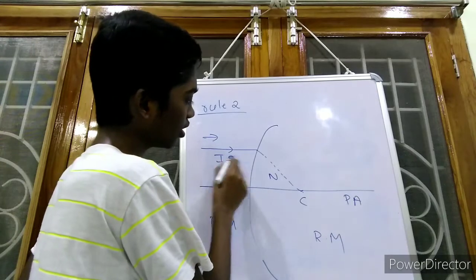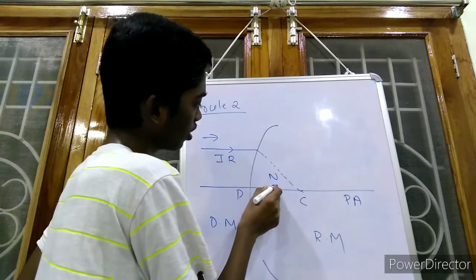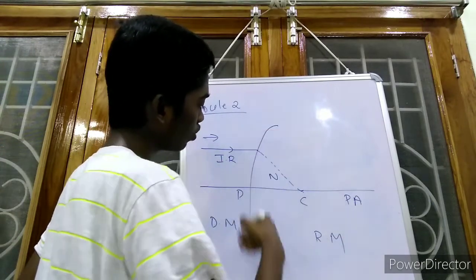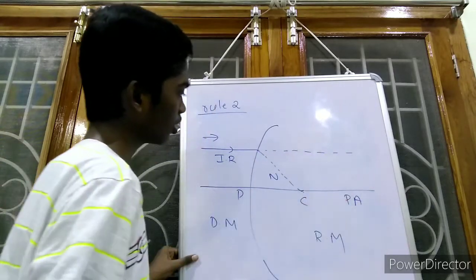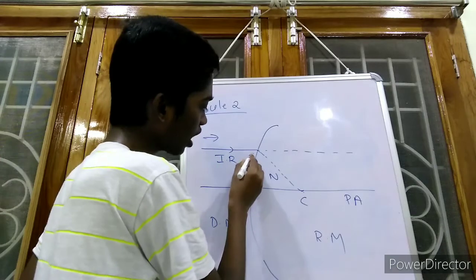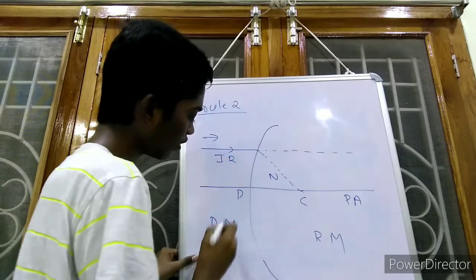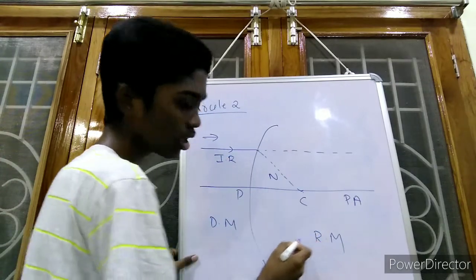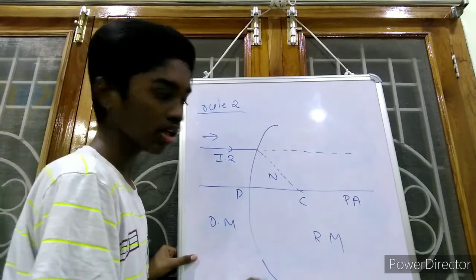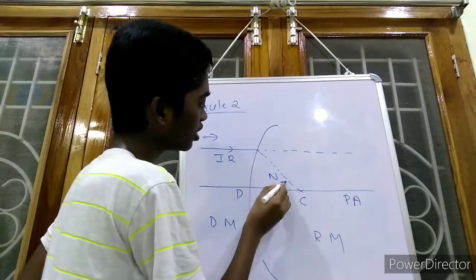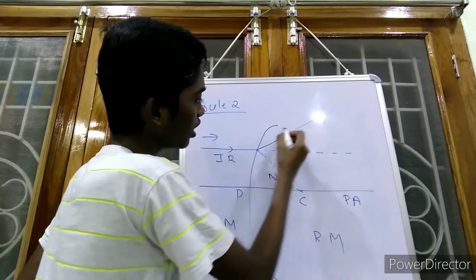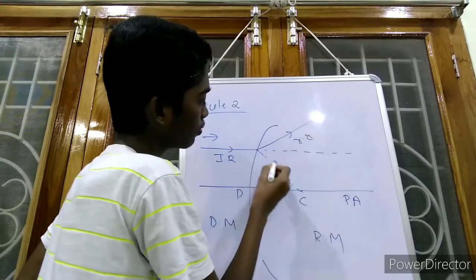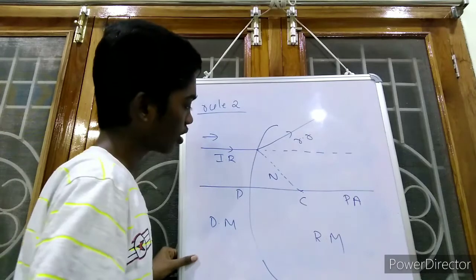So this is the incident ray and this is the normal. If there would be no convex surface, the light ray must be traveling in its own straight path. Now the refracted ray, according to the rule, when the light ray is traveling from denser medium to rarer medium, then the refracted ray must be passing away from the normal. So this is the normal. Then the refracted ray will go like this. Here the refracted ray is moving away from the normal.